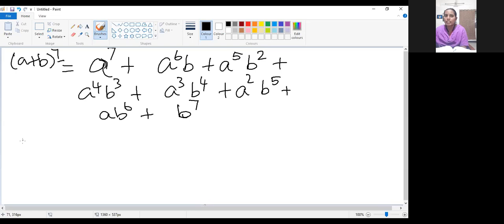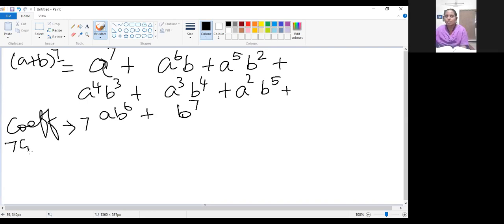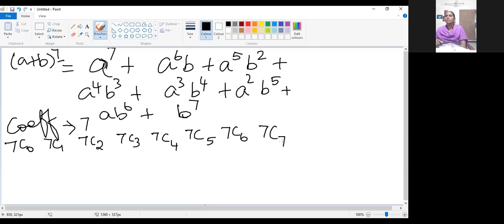Now we have to find the coefficient. Out of how many objects we have to select now? Out of 7 objects. So out of 7, if nothing is selected, out of 7, 1 is selected, 2 is selected, 3 is selected, 4, 5, 6, and 7, if all the 7 are selected.